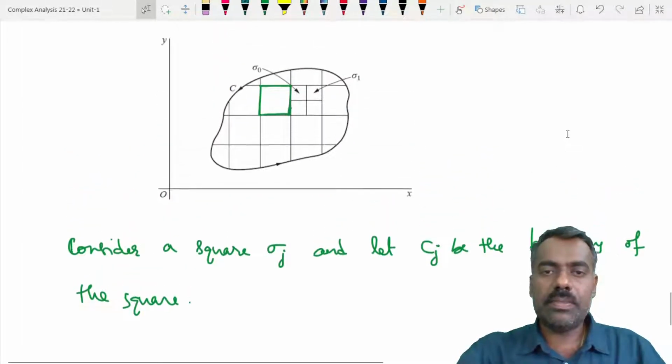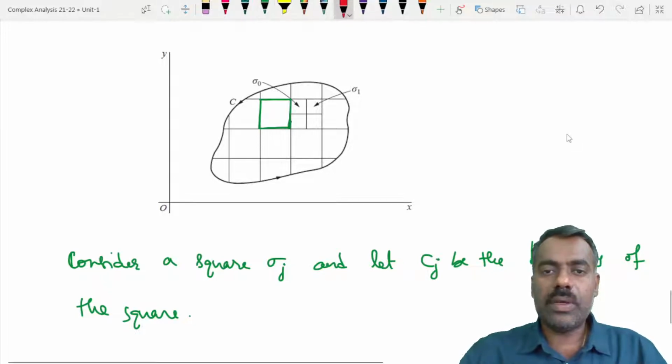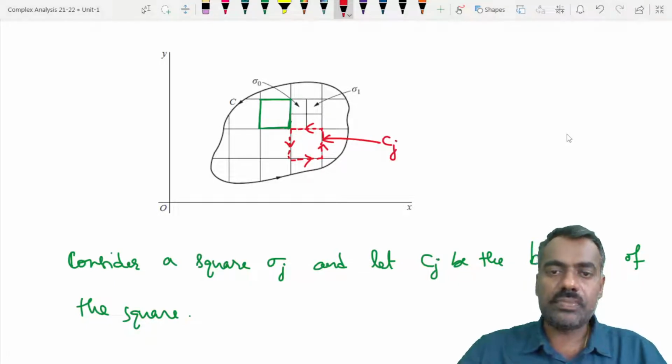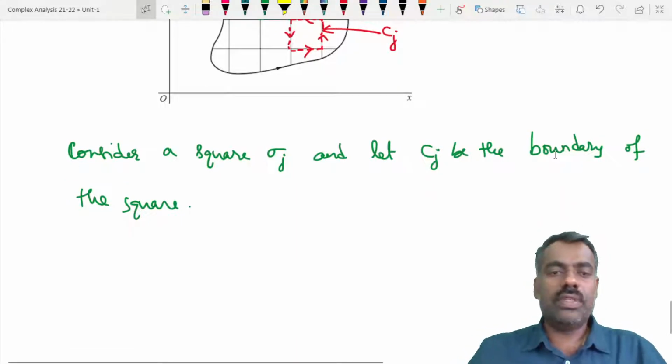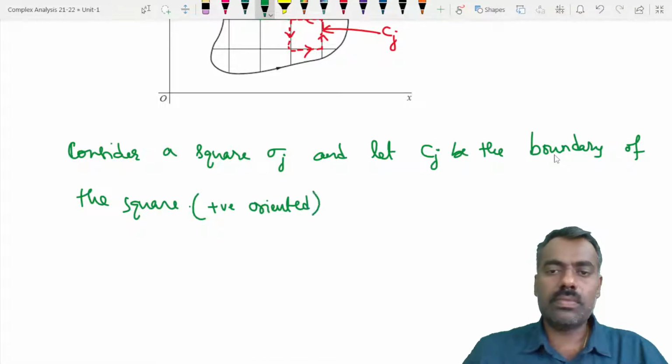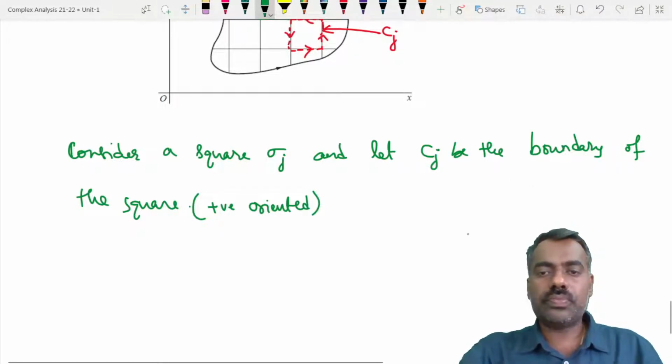So what is the meaning of that? Here, this much is our C, positively oriented. This is our particular C, the boundary of the square, positively oriented.